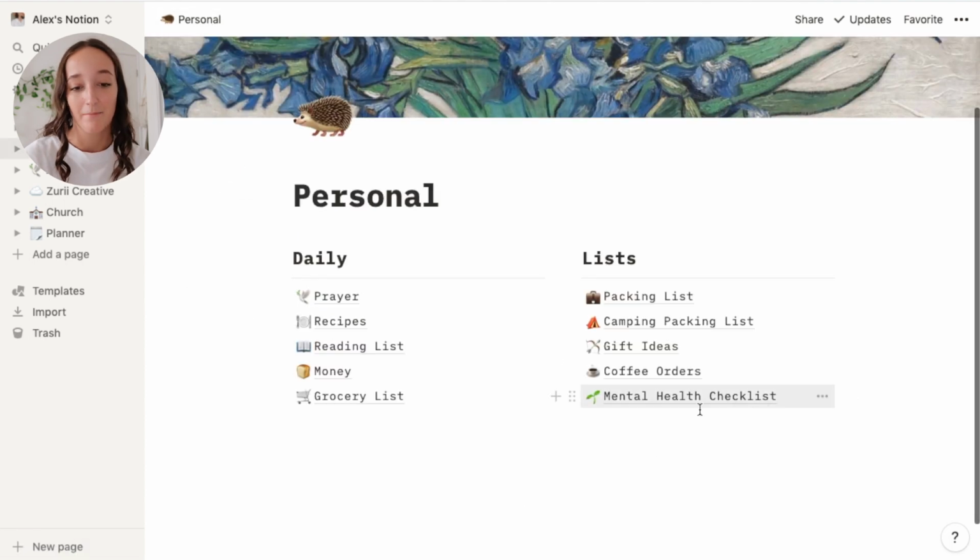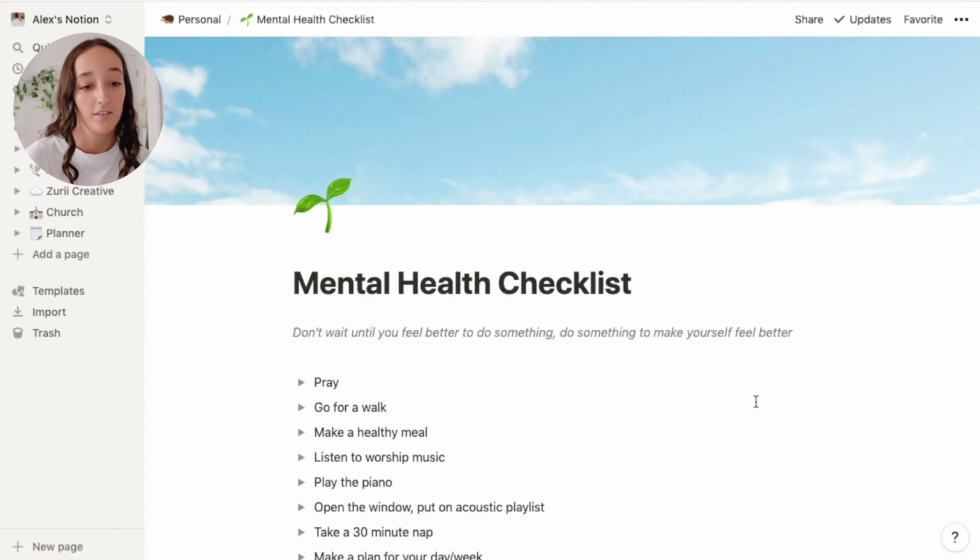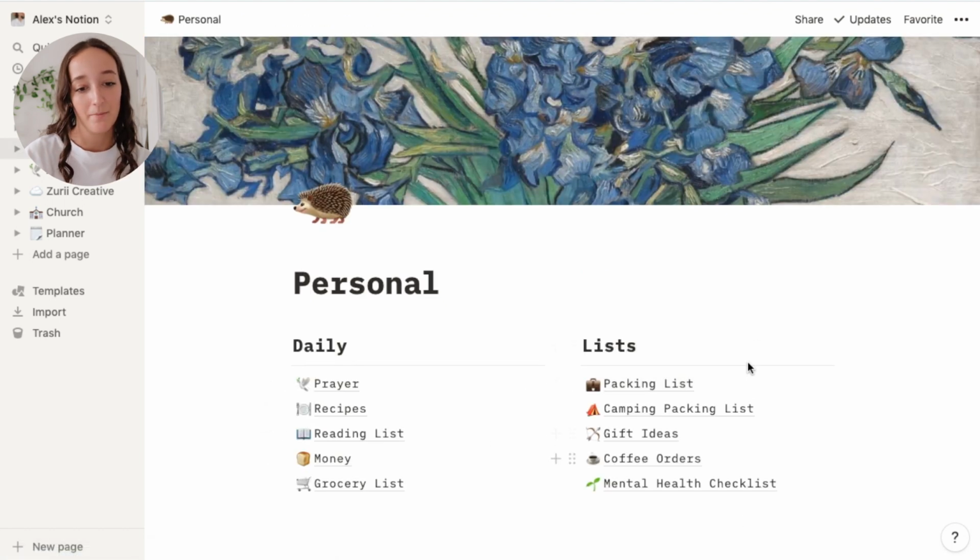I also have a mental health checklist, and this is kind of just if I'm having not a great day mental health wise. This is just a list of things that I can go to and work through. I have a quote that says, "Don't wait until you feel better to do something to make yourself feel better." So it's super helpful when you're having maybe an off day, instead of trying to put in the brain power to think of things that you could do to make yourself feel better, to just have a list of things where you can just go to and work through the list. So those are my lists.